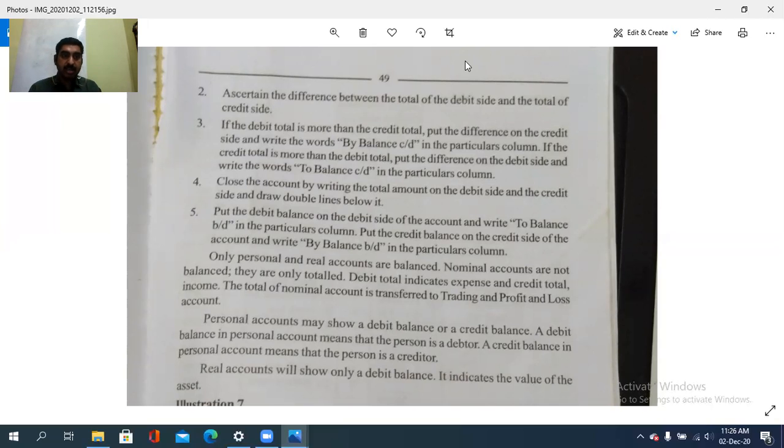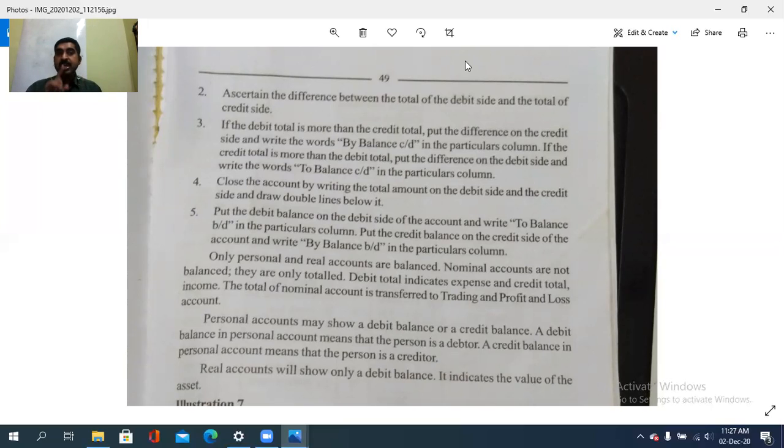While the personal account should be debited or credited, if the debit balance is there, then it is a debtor, and vice versa. If the credit balance is there, that is a creditor. So the real account will show only a debit balance as it indicates the value of the asset. If you prepare an asset account or machinery account, it will always have only a debit balance. So this is with regard to balancing of the account.